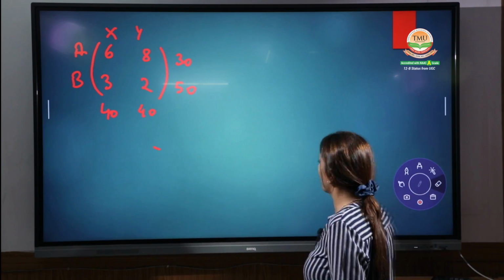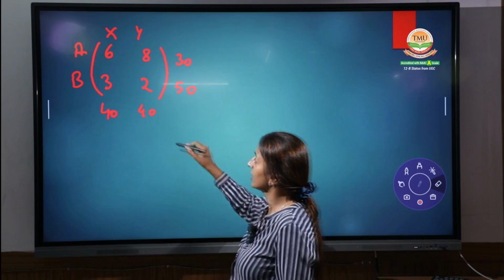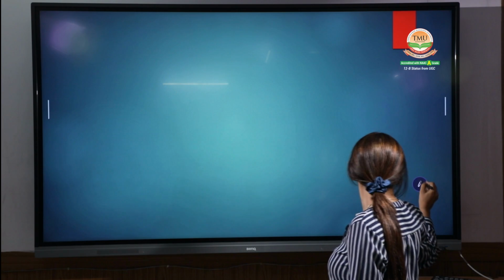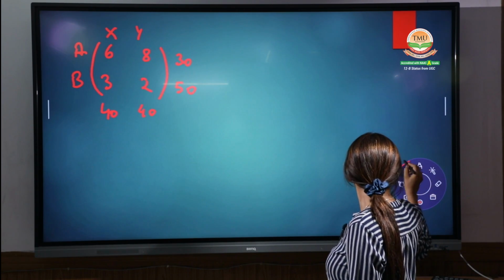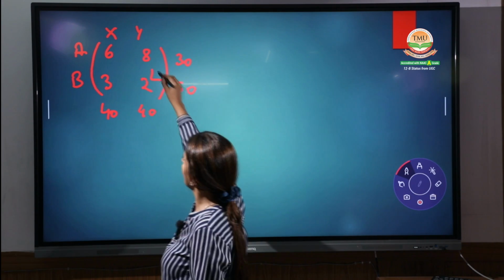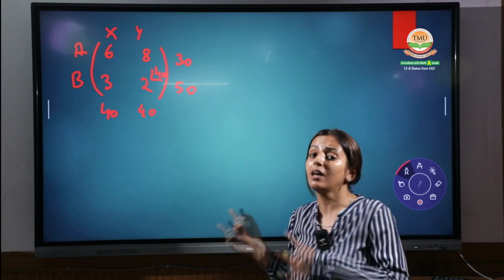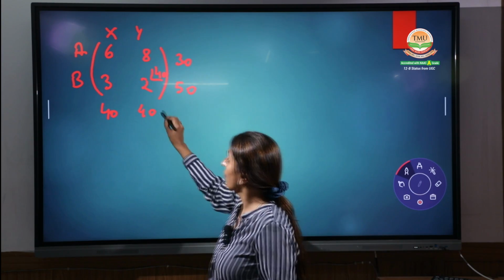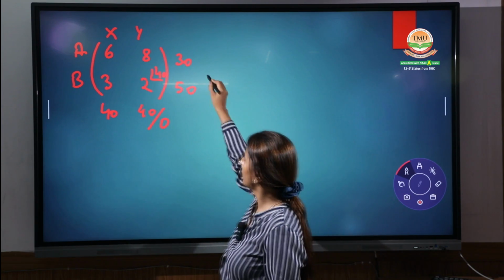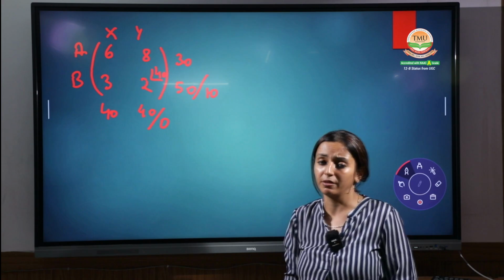Now how do we give the allocations? With taking the least cost. Which one is the least? This one is the least one. Make an allocation. How much allocation can we do in this case? We have discussed that we have to give the minimum. Between 40 and 50, the minimum will be 40. Right? Then adjust the demand and supply. Now from 40, the remaining is 0. And from this 50, the remaining is 10, because 40 we have given to this one, right?